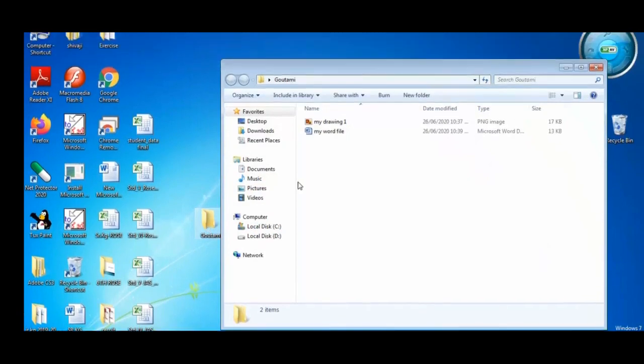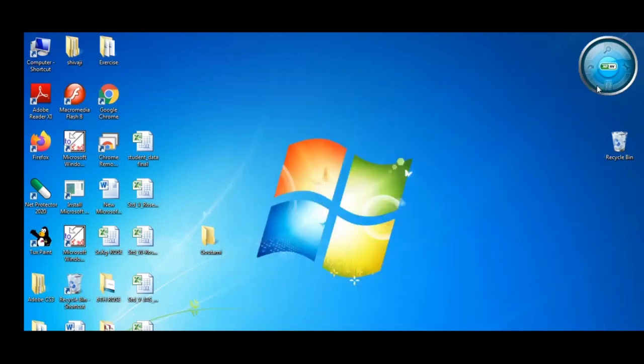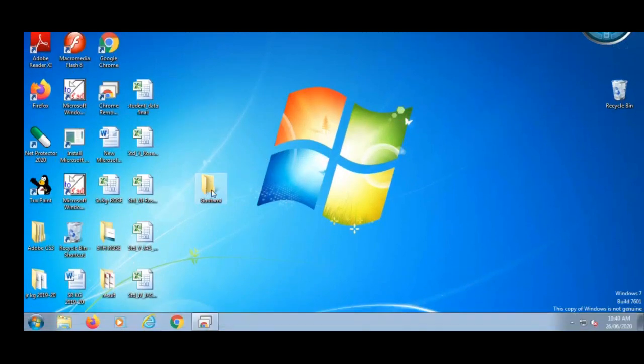So this folder, now you understand, the folder is used to hold the files. So this is my folder. Now you can show your mother or your father, saying, mummy see, I created one folder and I kept all the files in my folder.